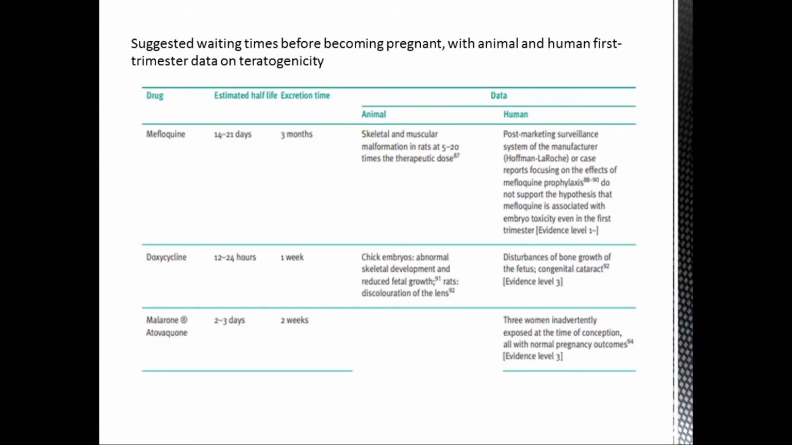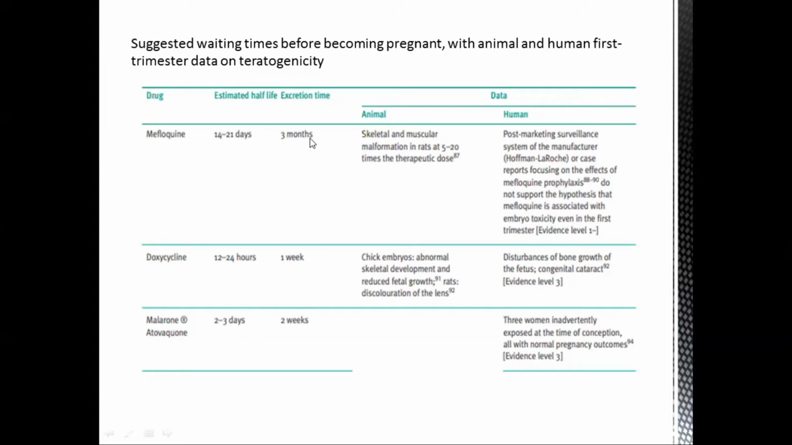Along with that, it also mentions the excretion time of the drug. For mefloquine, the half-life is 2 to 3 weeks, but it will take around 3 months to be excreted from our body. So pregnancy should be avoided until the period of excretion of the drug is over. For doxycycline, it takes 1 week for the excretion. However, for Malarone or atovaquone, it takes 2 weeks. So we can remember it easily: 1 week is doxycycline, and for Malarone and atovaquone, 2 weeks.